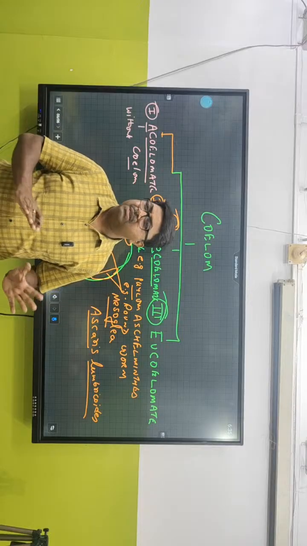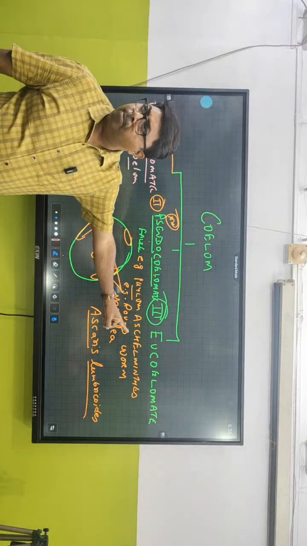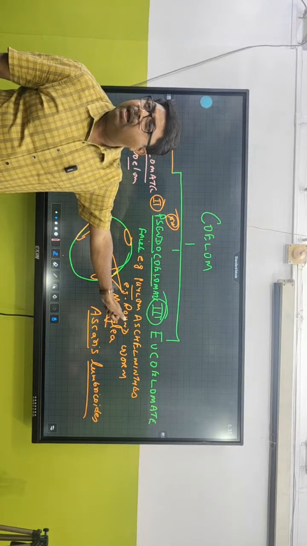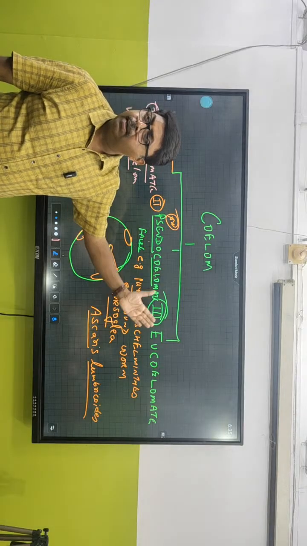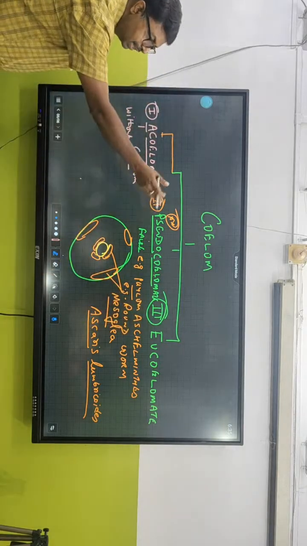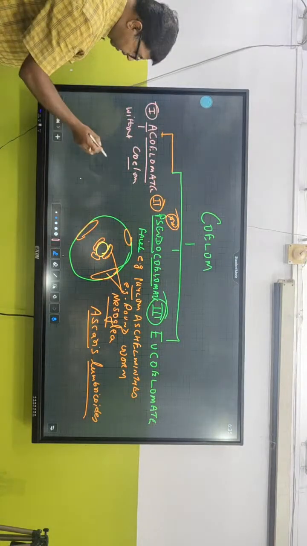Clear? Which one is the most primitive? Acoelomate. Most advanced? Eucoelomate. What about you, Subita? Are you true coelom or acoelomate? Very good, so you come under eucoelomate. The majority of chordates come under eucoelomate. This is the third way of classification.